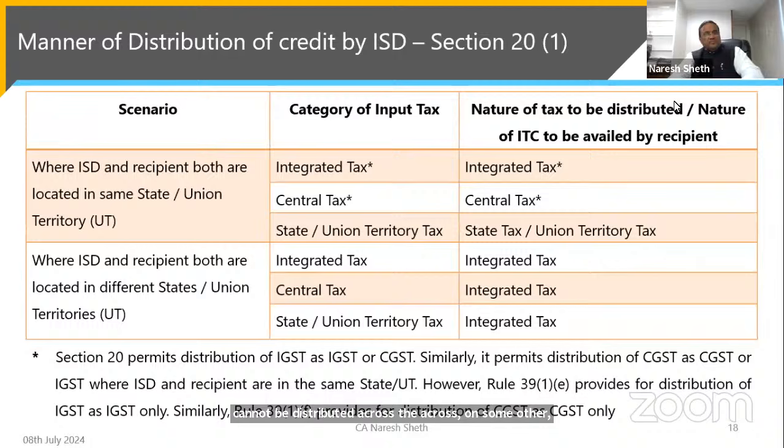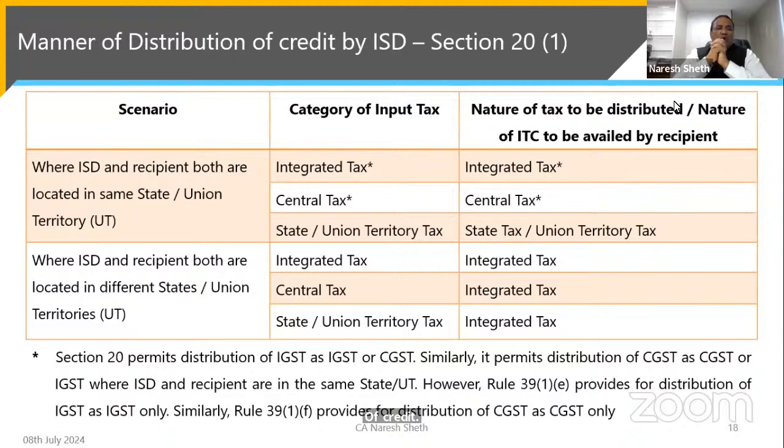So now, manner of distribution of credit. Where ISD and recipient both are located in the same state or union territory. So I'm taking the example where the ISD registration is in Maharashtra, and the recipient is also in Maharashtra.